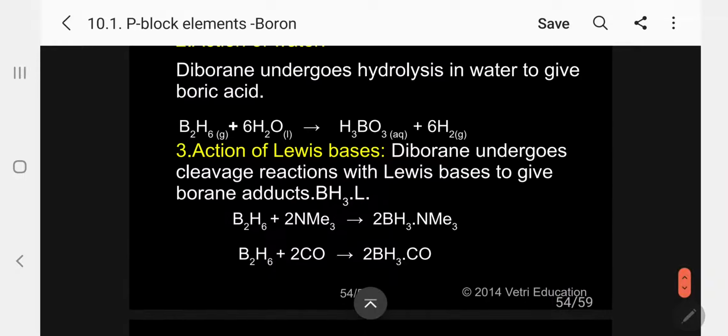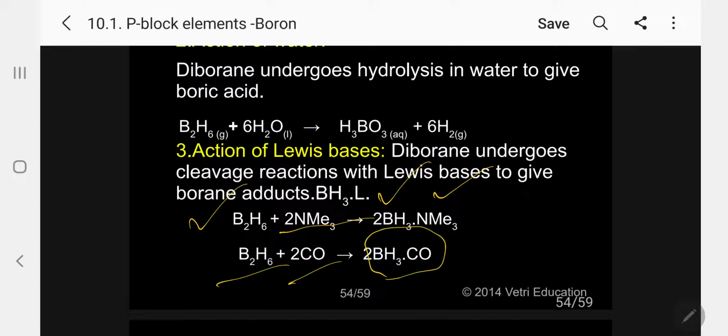So a simple example: B2H6 with trimethylamine. Instead of ammonia, I am using trimethylamine to produce 2 moles of adduct, BH3.N(CH3)3. Again, diborane reacts with carbon monoxide to produce another adduct, 2BH3.CO. Kindly follow.